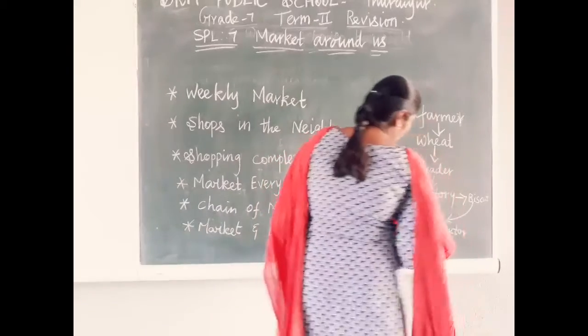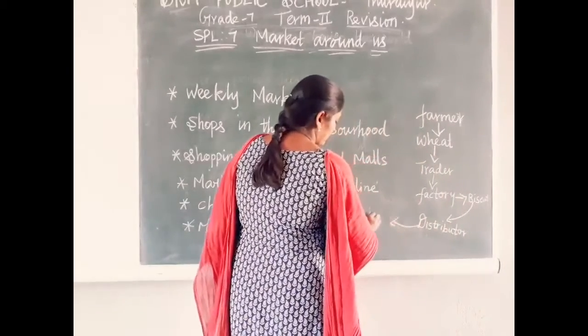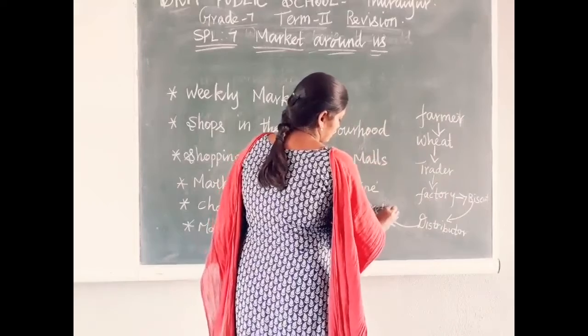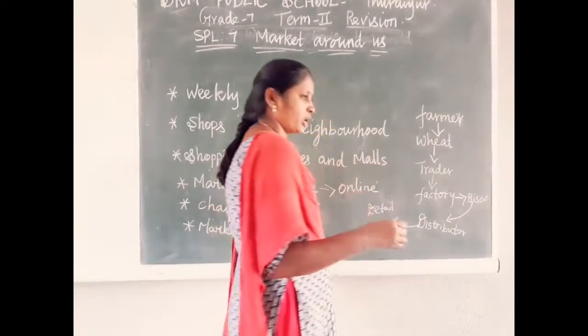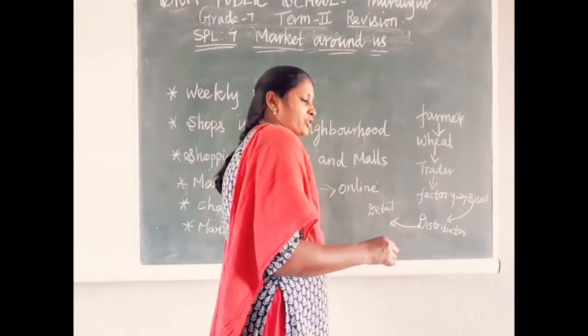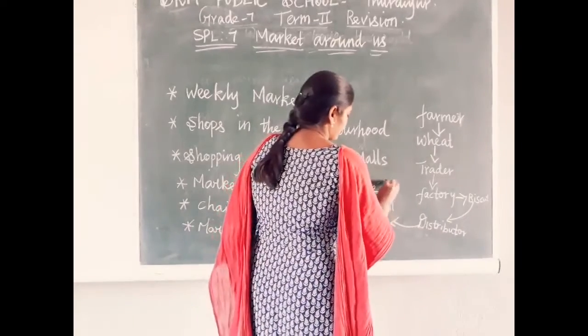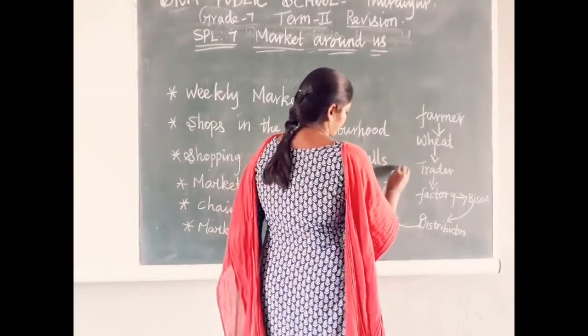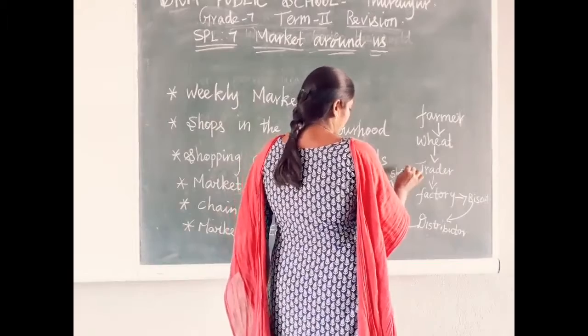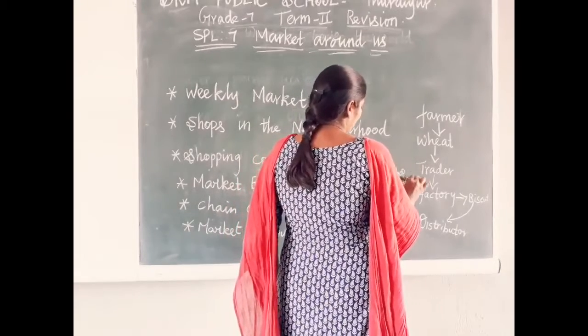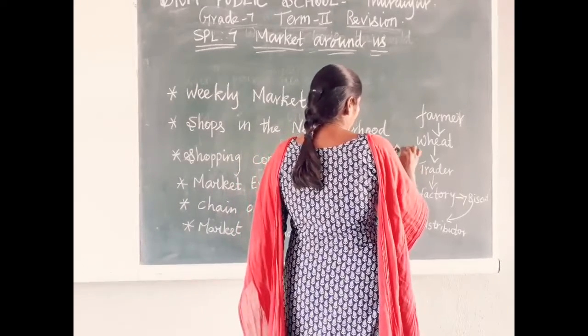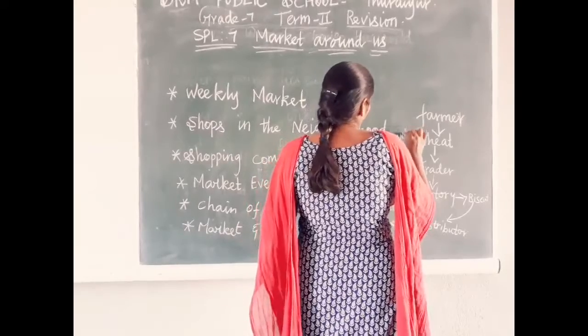These distributors sell their goods to dealers. In a particular village or town, one person takes a dealership. This dealer sells the biscuit to shop owners, and the neighborhood shop owner sells the biscuit to the customer.